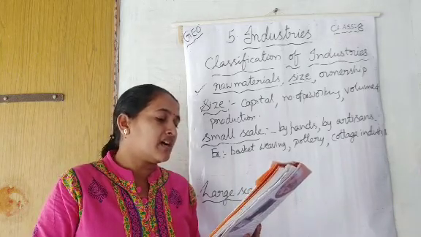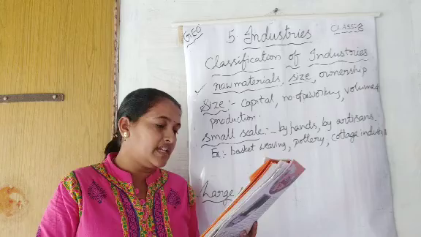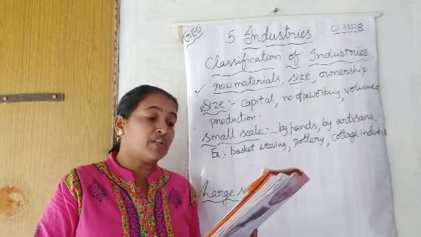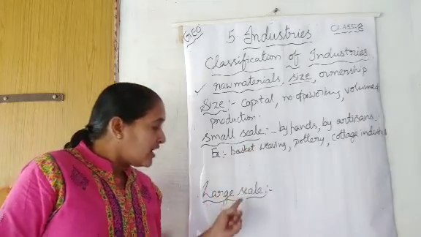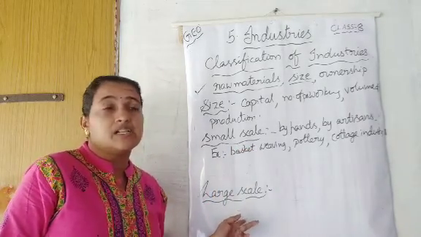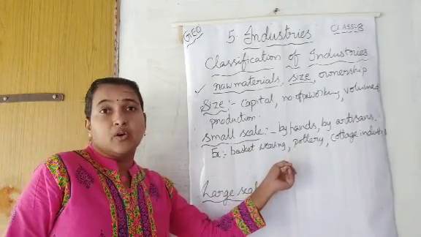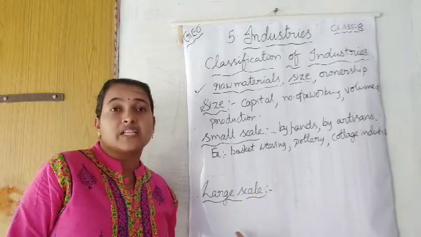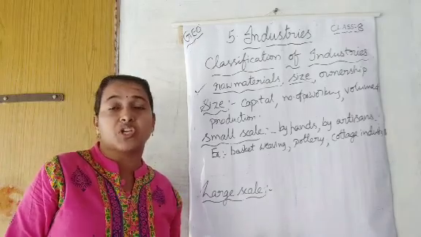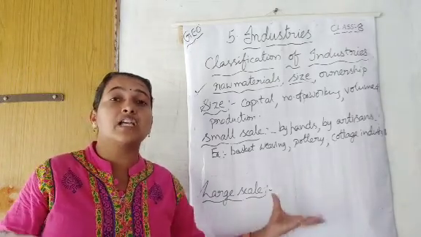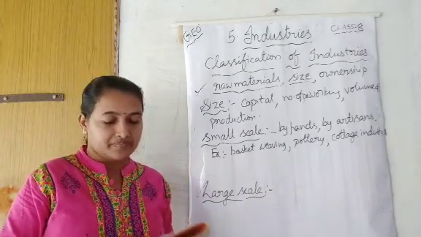Capital and technology, as compared to large scale industries that produce large volumes of products. If we see small scale and large scale, small scale can't compete with large scale because productivity is very low. But in large scale industries, they will do it with machines. The production will be with machines, so a large volume of production will be there.